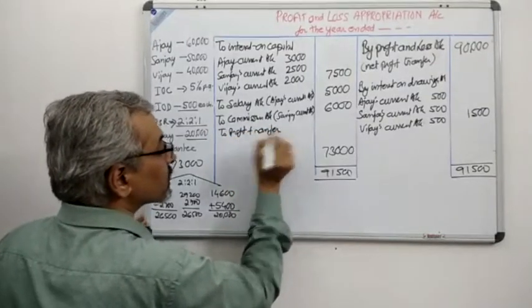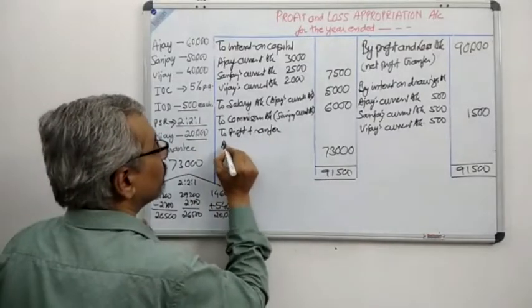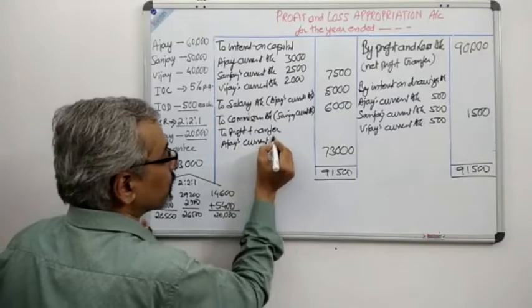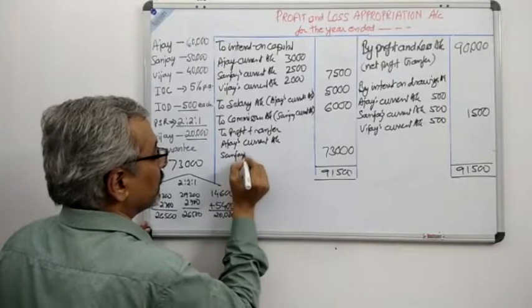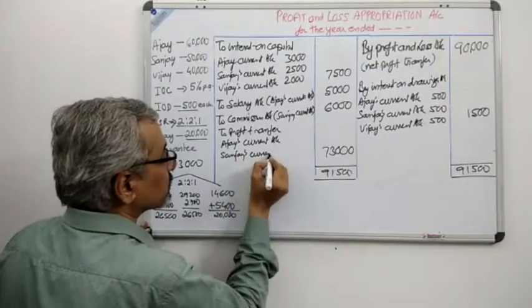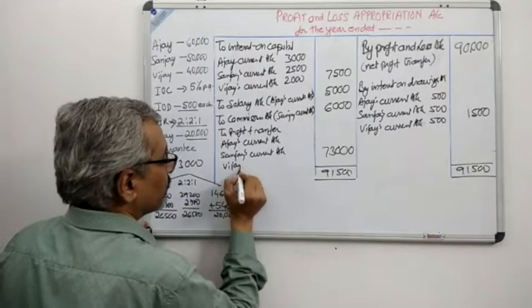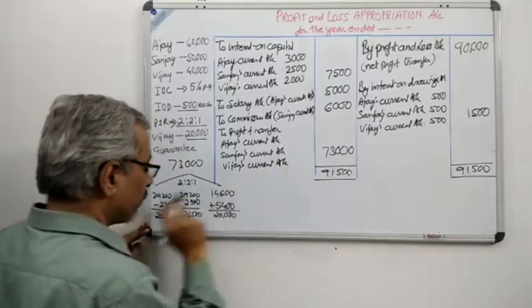And where will it be transferred? It will be transferred to the current account because the capital is fixed. So over here we'll have Ajay's current account. Next, we have the next partner, Sanjay's current account. And the last partner is Vijay's current account. So we have distributed over here.